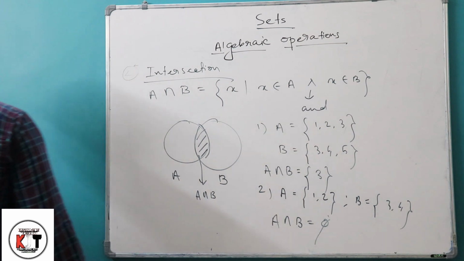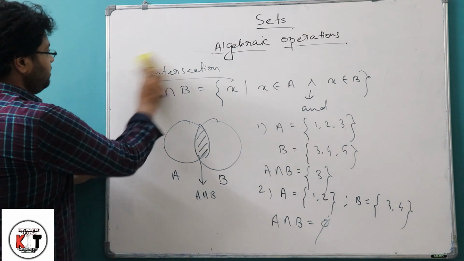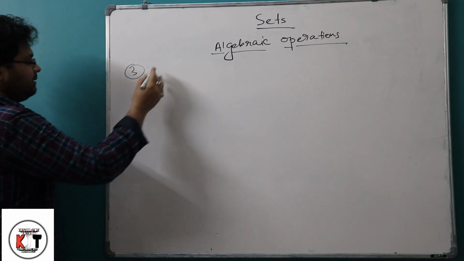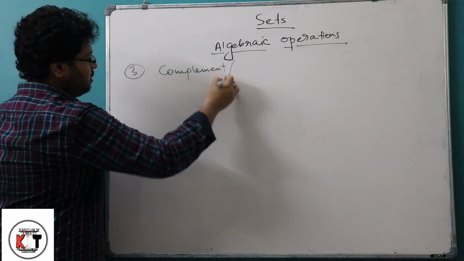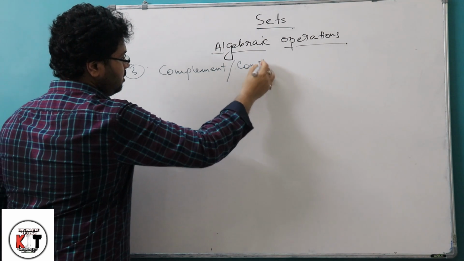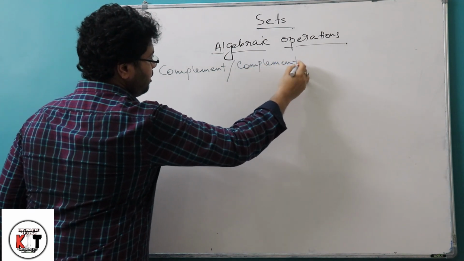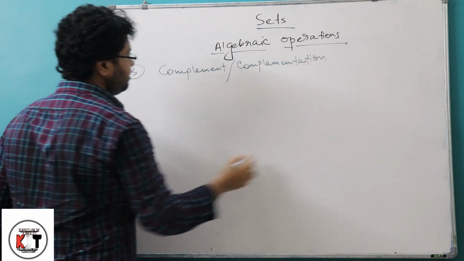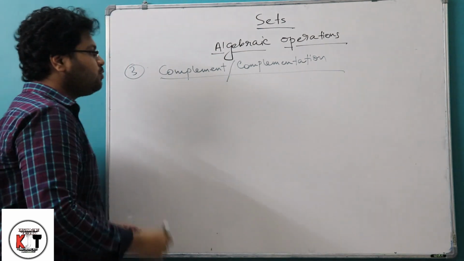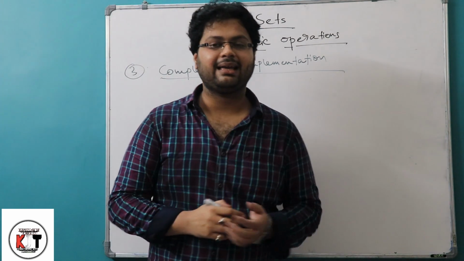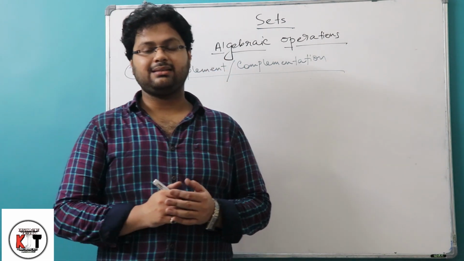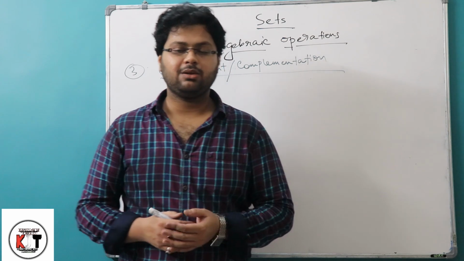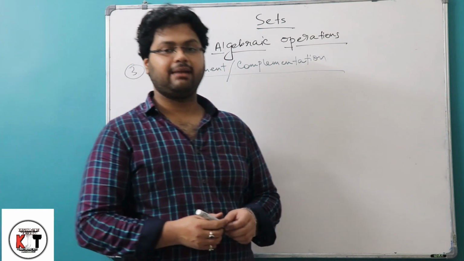And now we are coming to our third operation, that is complement, or complementation. From the junior classes we know the complementary angle and supplementary angle. Complementary angle means the sum of two angles is 90 degrees, and supplementary means the sum of two angles is 180 degrees.